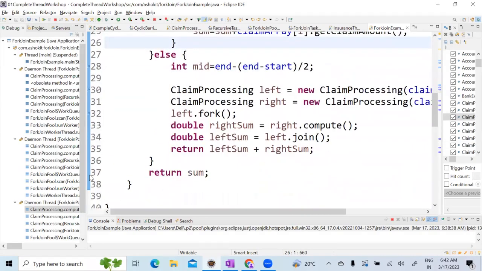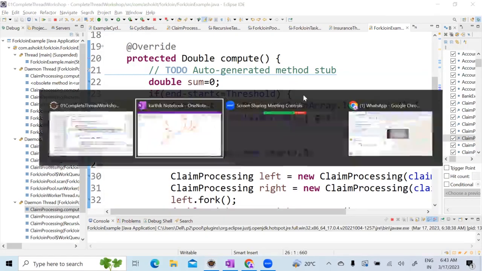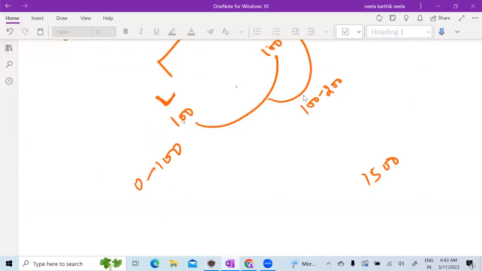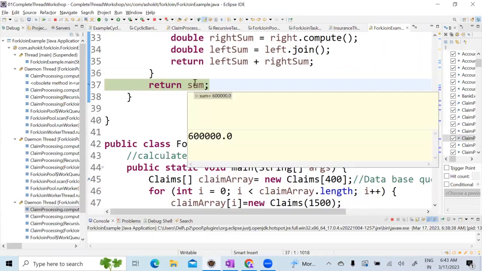Now, if I do F8, it will calculate the sum. Each element has 1500. 100 records multiplied by 1500. Each claim has 1500 amount, and then 100, can I say another 2 zeros? So 1,50,000 is the claim amount for 100 claims, correct? Now let's do F8. See what it is returning?